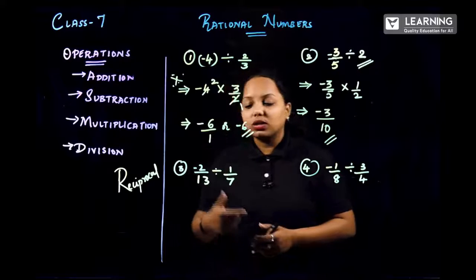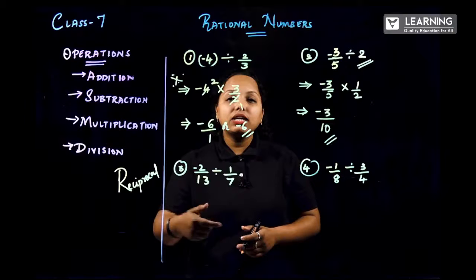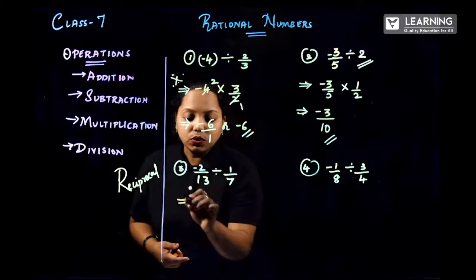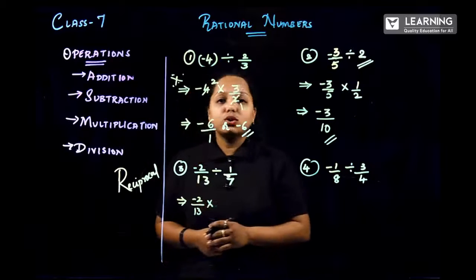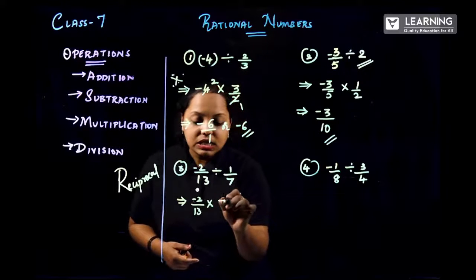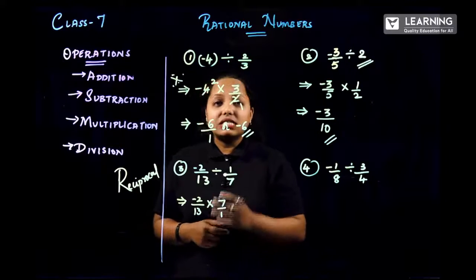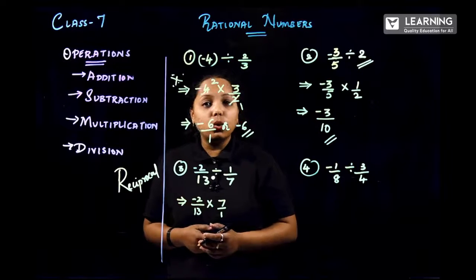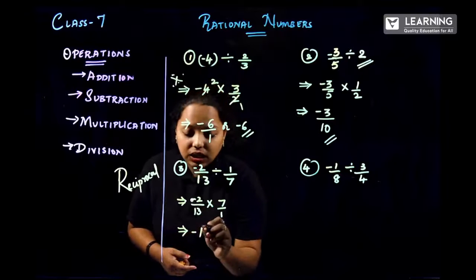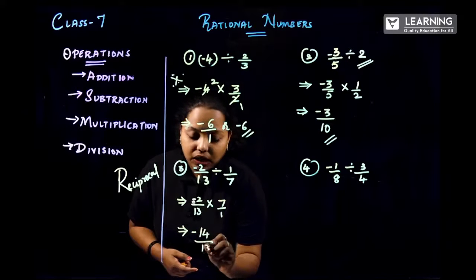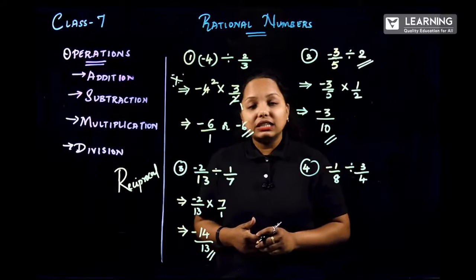How about the third question? Minus 2 by 13 divided by 1 by 7. First change to the reciprocal: minus 2 by 13 into the reciprocal. So now 1 by 7 becomes 7 by 1. I hope you are understanding this. Now 13 and 7, is there anything cancelled, or 2 and 13? No. Keep the numerator as it is. So that is minus 2 into 7, which gives me 14 divided by 13. So for the third question, minus 14 by 13 is the answer.